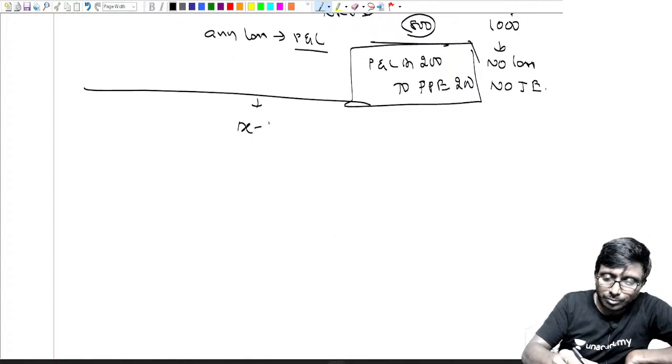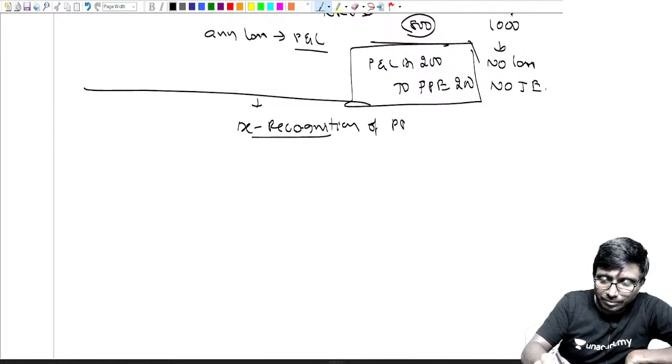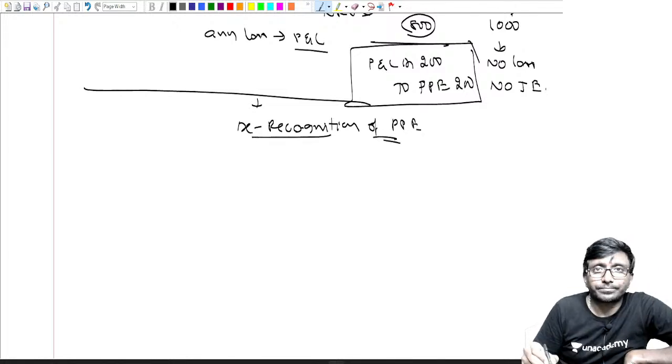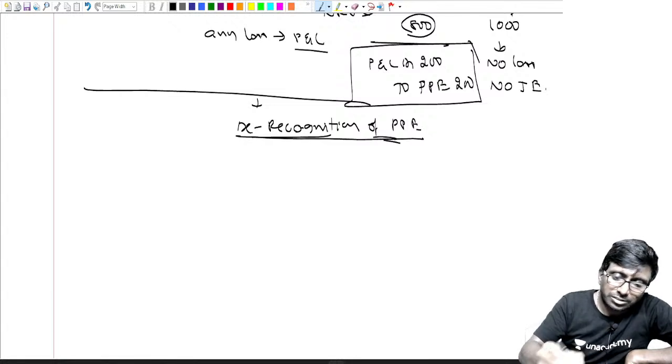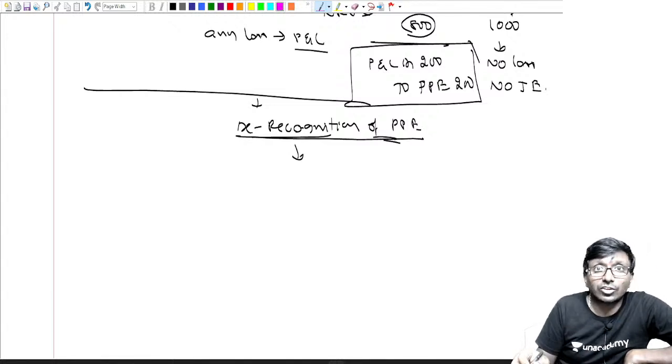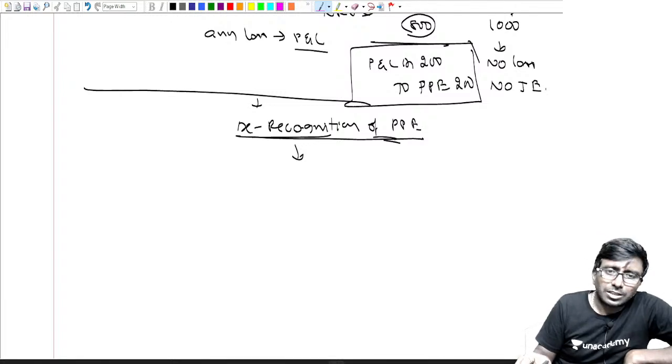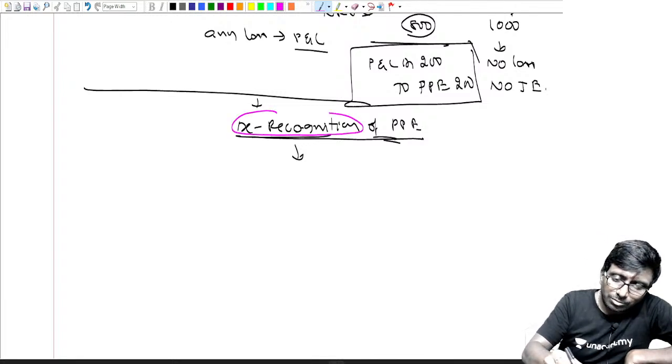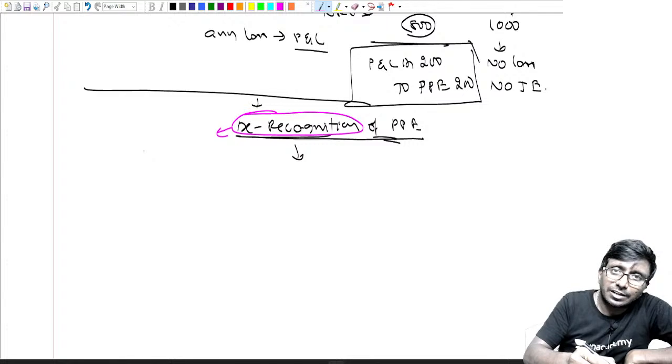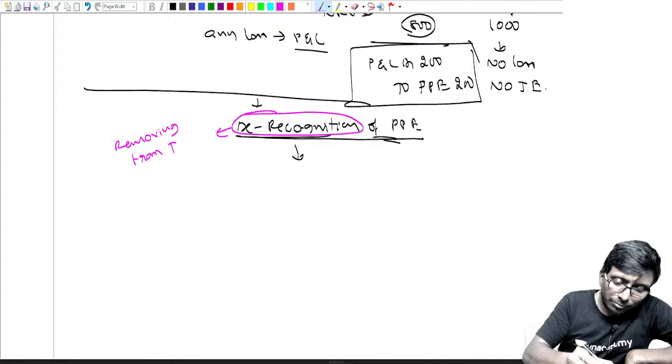Next topic is derecognition of PPE. It's easy actually. Derecognition means removal, just as recognition means recording. Derecognition means removing from the books of account.